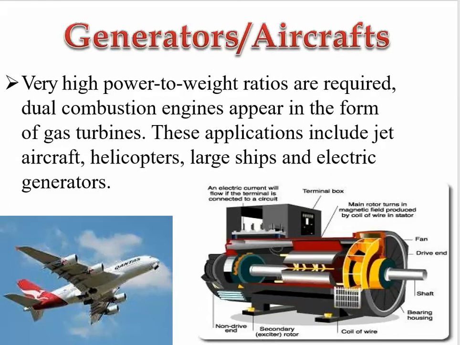Then we have generators and aircraft. Where a very high power to weight ratio is required, the dual combustion engine appears in the form of a gas turbine. These applications include jet aircraft, helicopters, large ships, and electric generators. All these applications have the working principle of the dual cycle.